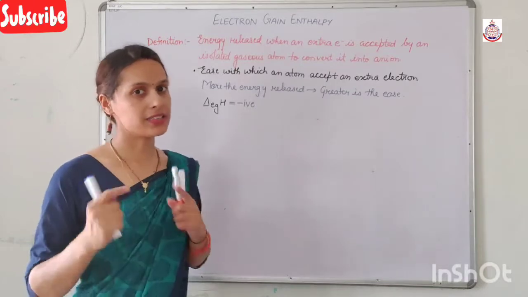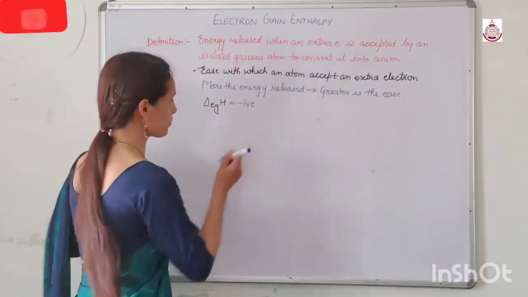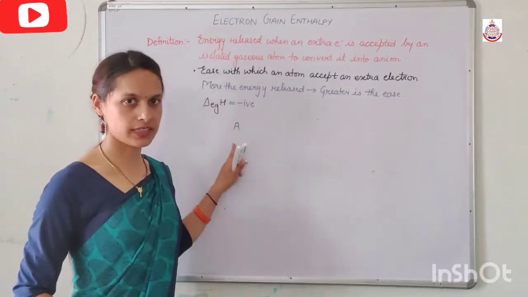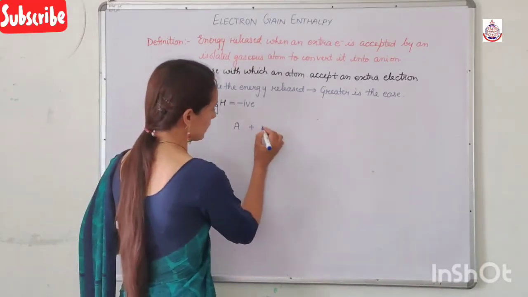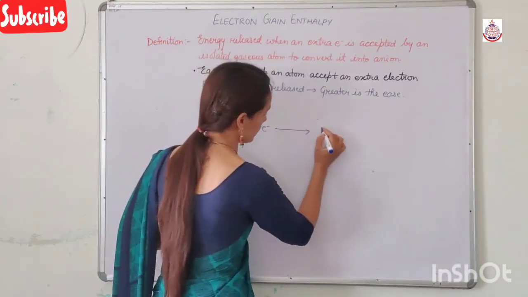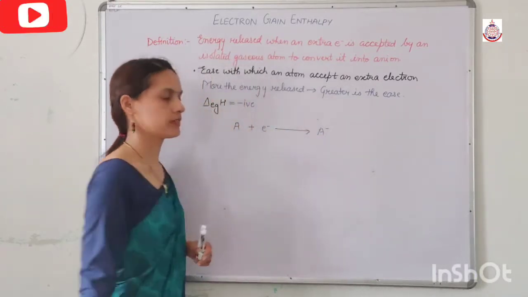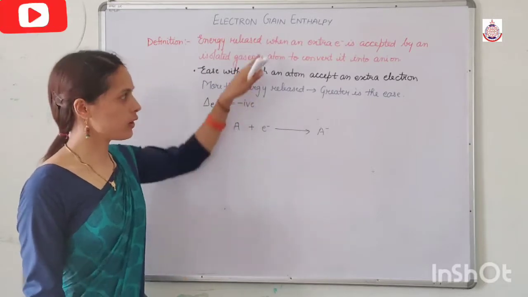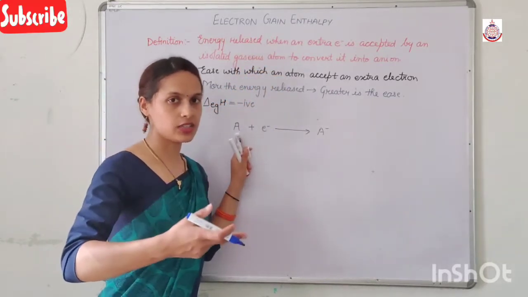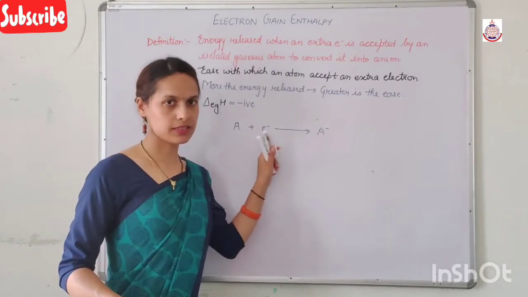Now, why is it negative? Suppose I have a gaseous atom A, and it is accepting an electron and gets converted into a negative ion. According to the definition, this atom releases energy when it accepts this electron.